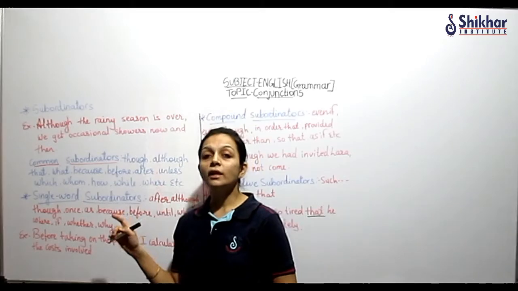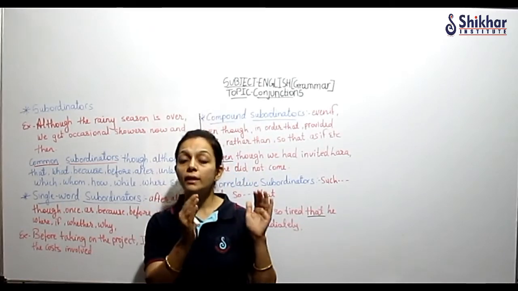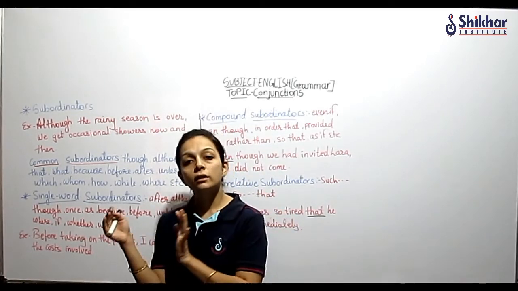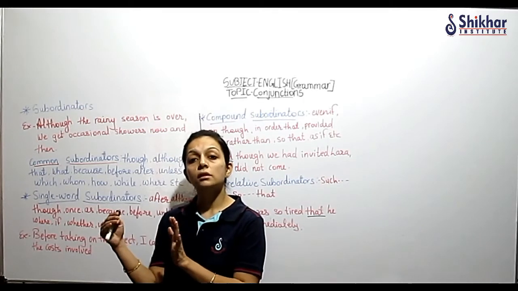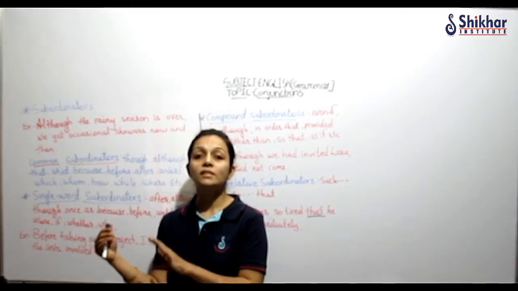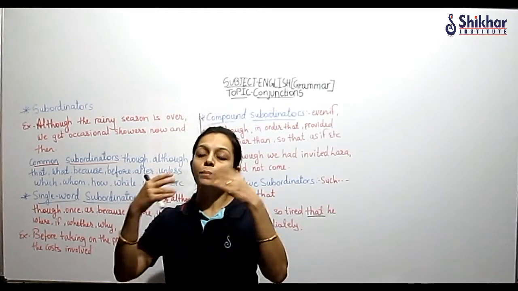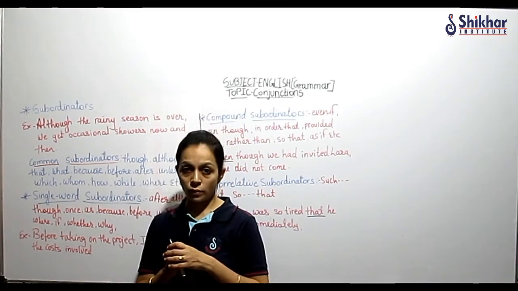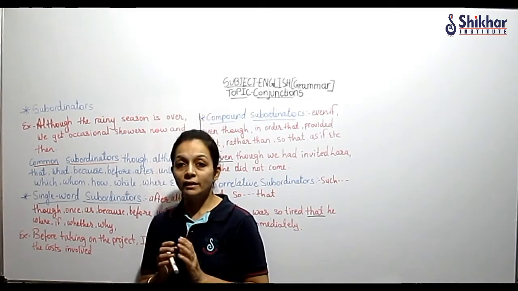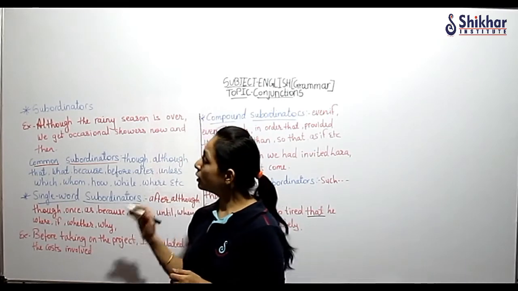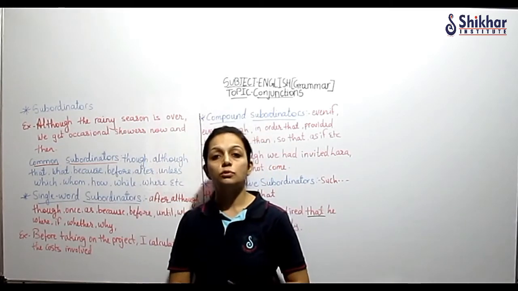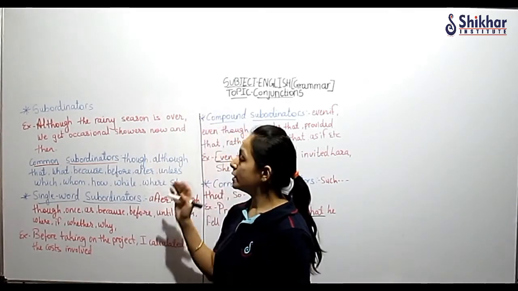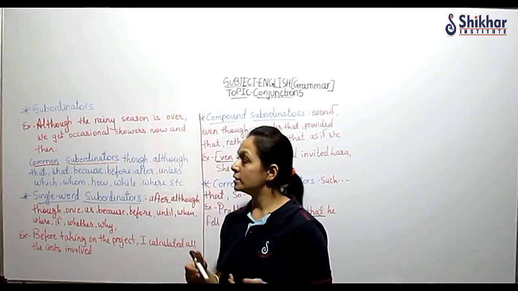Now ये subordinators क्यों बोला जाता है? क्योंकि वहाँ पे एक main clause रहता है and the other sentence is little inferior to it in the sense that the other sentence is dependent on the main clause. Okay? तो उसको dependent clause बोला जाता है. तो ये clauses में subordinators use होता है. Let us see how, then you will understand.